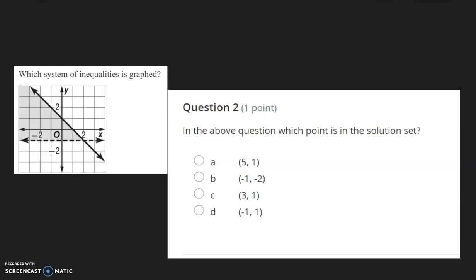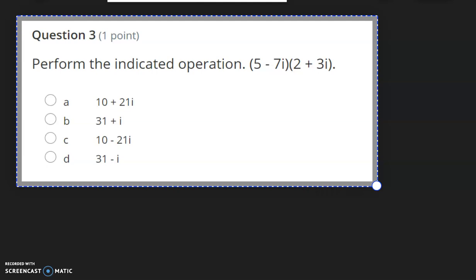So 5, 1 is so far off we can't even see it. Negative 1, negative 2 is right here, so that one is wrong. 3, 1 is going to be over here, which is still outside the area. And negative 1, positive 1 is right here, so this point is okay. So letter D.